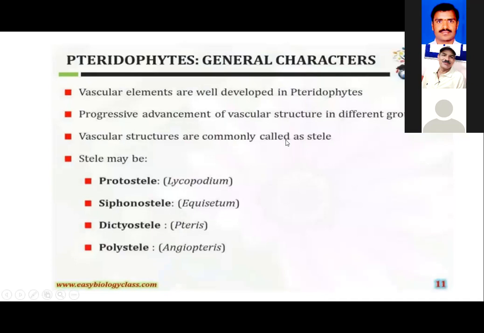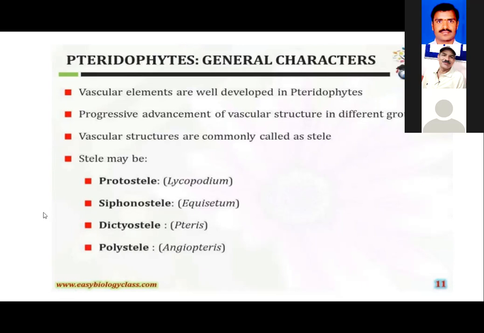Next, when we go to the arrangement of the vascular bundles, the stele region can be a protostele, siphonostele, dictyostele, plectostele, or polystele. So what are all these? When we talk about the types of steles, we look into the arrangement of the vascular bundles, that is, how the xylem and the phloem are arranged. Are they present on the same vascular bundle, or are they separate, or present on two different radii?